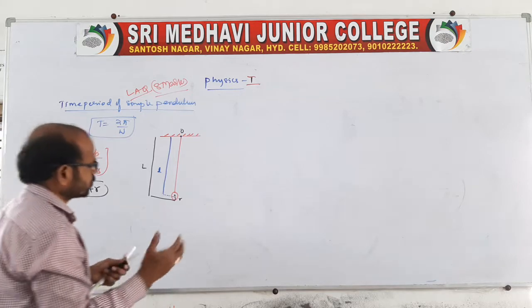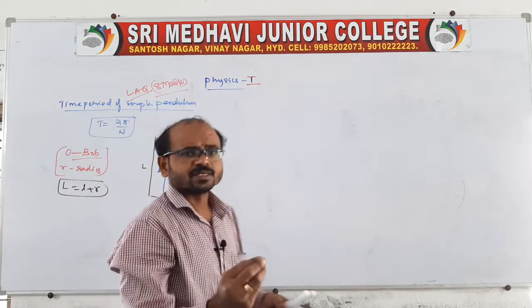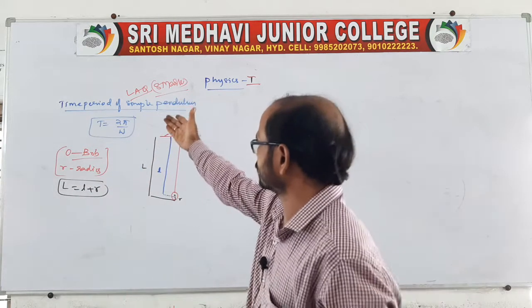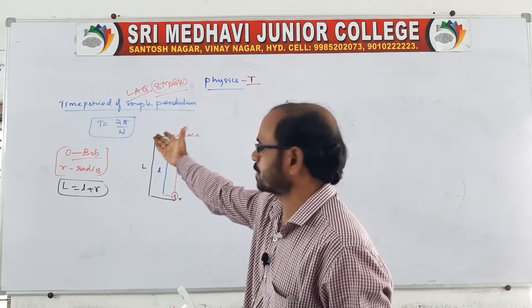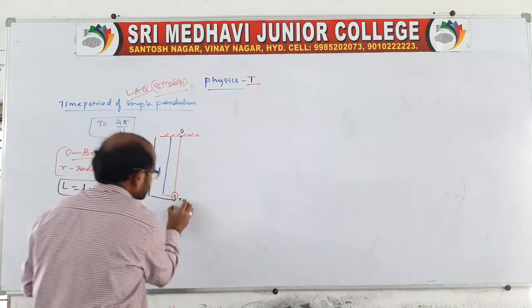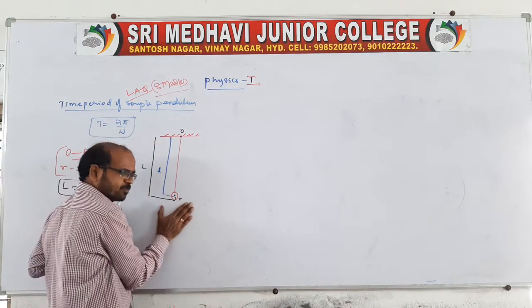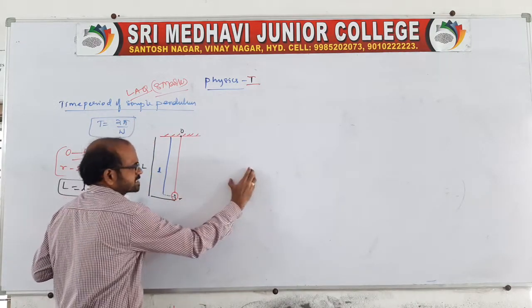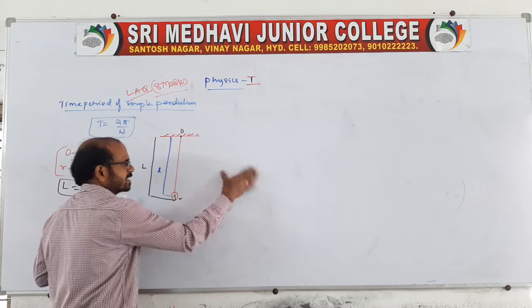Now let us move to the point. Actually we have to get the time period. Time period is T equals 2 pi by omega, and in that we have to find omega. Here the pendulum is pulled aside. Now we can call it the simple pendulum. The pendulum is pulled aside and released.